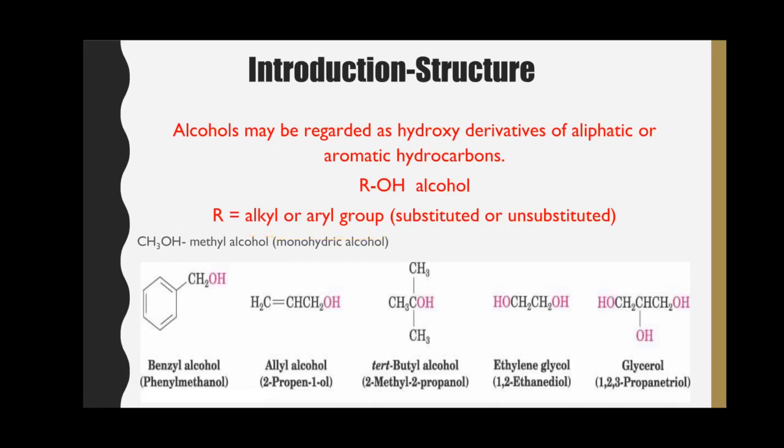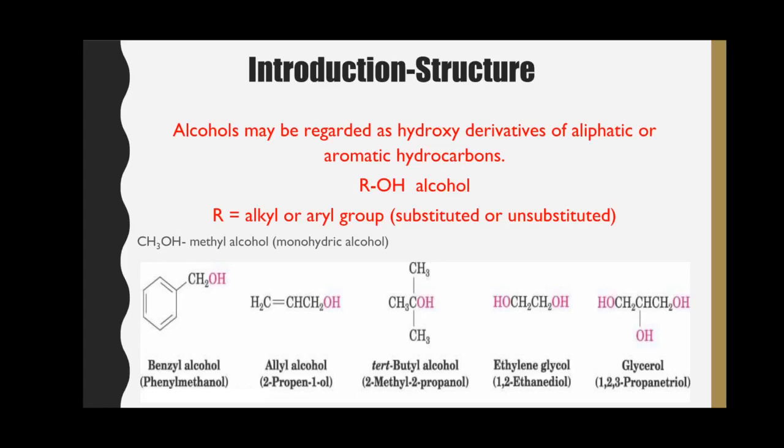Here, these are the examples of alcohols. CH3OH is known as methyl alcohol. When the hydroxyl group is bonded to the carbon atom of a benzyl group, it is known as benzyl alcohol. This is allyl alcohol and this is tertiary butyl alcohol. When more than one hydroxyl group is bonded to different carbon atoms, these are named accordingly.